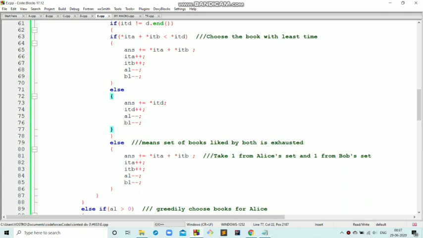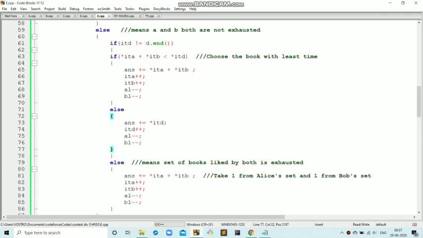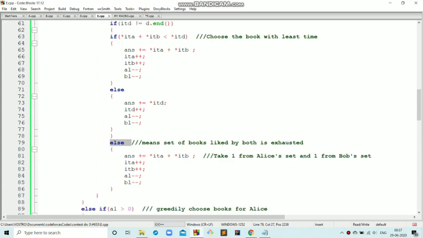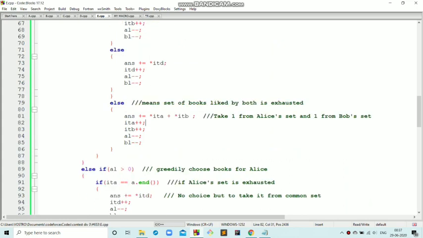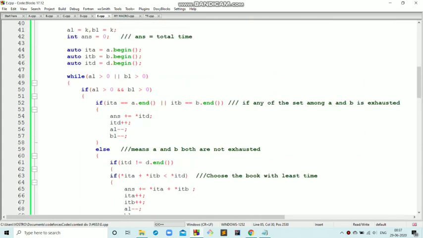Hence I'm decrementing the counter of both of them. So in the else, which means that this is violated, which means D has been exhausted. In this case we have no other option but to choose one book from set Alice and one book from set Bob. So that is what I've done over here, and then incremented the pointer for both the sets and decremented the counter for both these variables. Now this was the case when we needed to find books both for Alice and Bob.